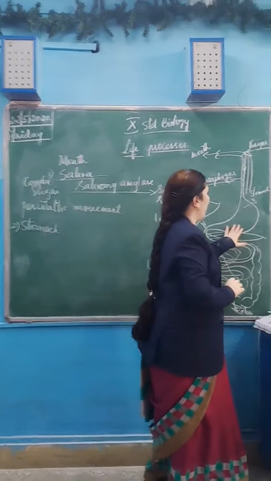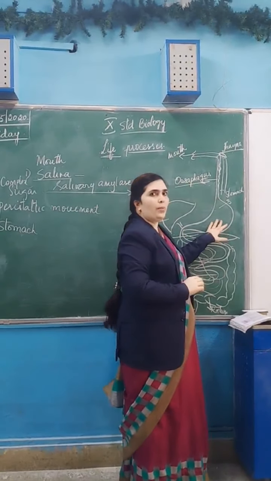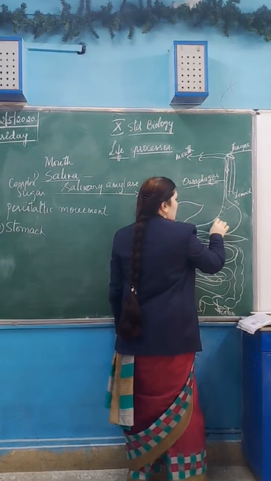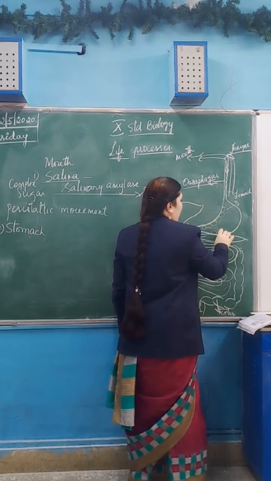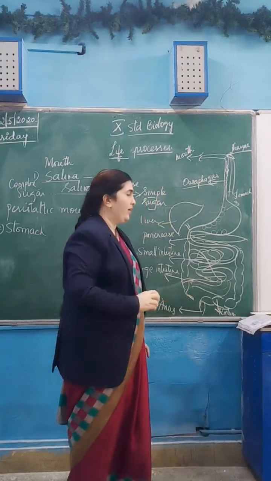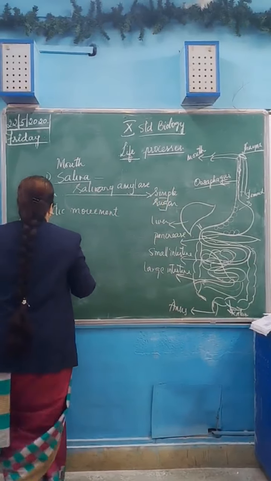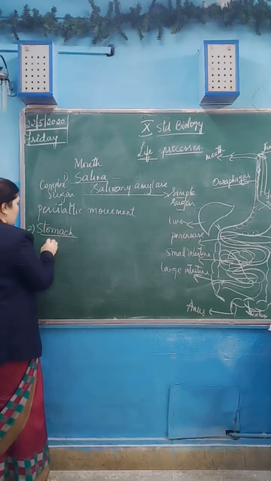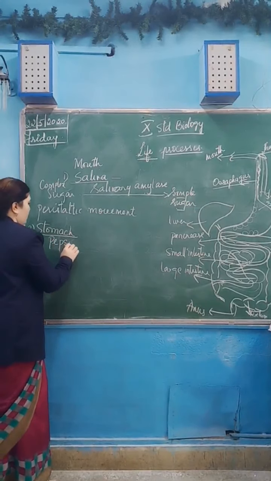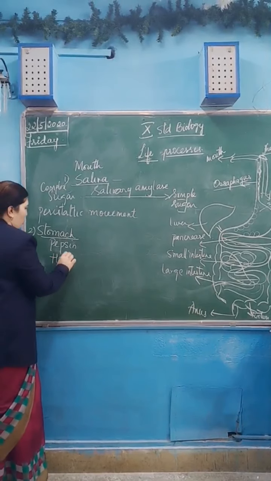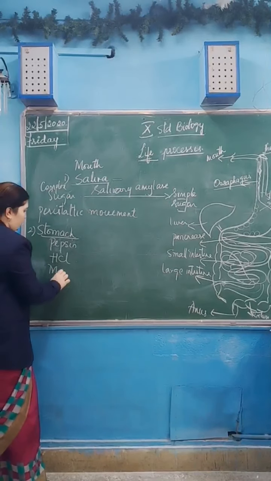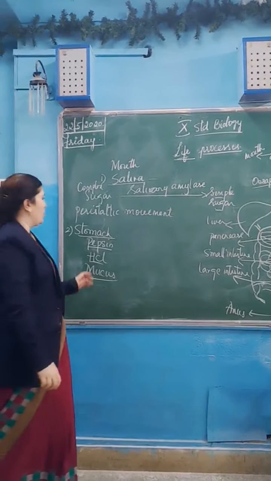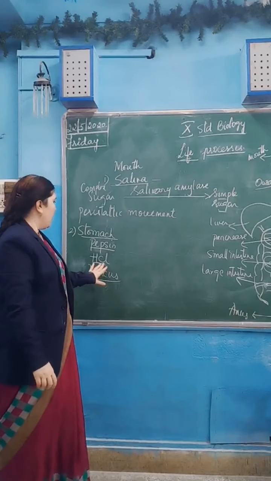The stomach is a muscular bag. When food enters into the stomach, it expands. The lining of the stomach is made up of simple epithelial cells, and some of these cells are secretory in function. Those secretory cells secrete the enzyme pepsin, HCl (hydrochloric acid), and mucus. These are the three things secreted by the cells of the stomach lining.